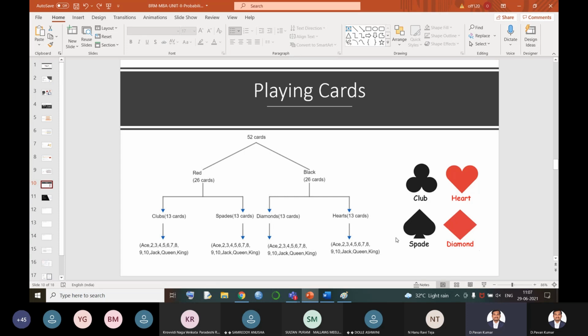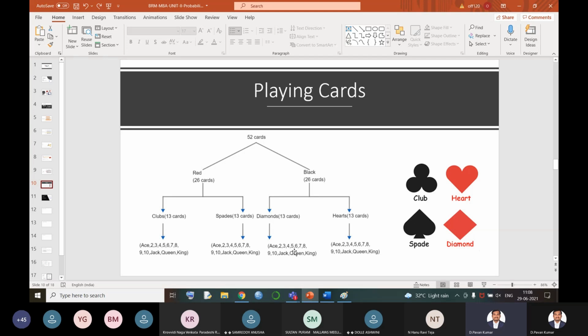So we should not get confused here. Before solving a problem, even if you get a problem in the examination, just draw this chart on the rough side. That makes it very easy for you to understand where to pick up the number and how to write the answer. Now, the total number of cards is 52, so the total number of exhaustive events for playing cards is always 52. The denominator will always be 52, and the numerator is the favorable number. What is the probability of getting a red card? How many red cards do we have? 26. Total cards are 52. 26 divided by 52 is 50%. 1 by 2 is our answer.